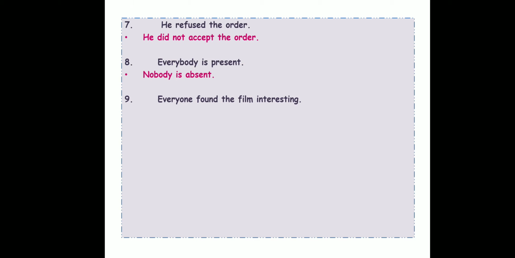I have to use the opposite of interesting. Opposite of interesting is uninteresting. So my answer will be no one found the film uninteresting. No one found the film uninteresting. That means nobody was bored while watching the movie. Everybody found it interesting. Did you understand the meaning over here? If no one found the film uninteresting, we can say everyone found the film interesting. I hope it is clear. If something is not clear to you, please pause and watch the video again. You will be able to understand it.